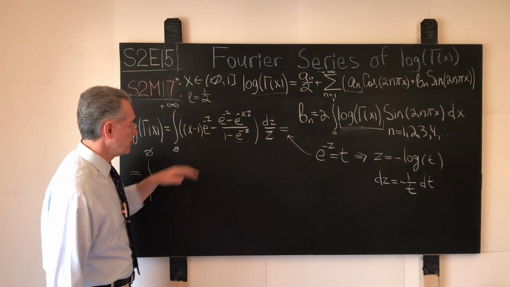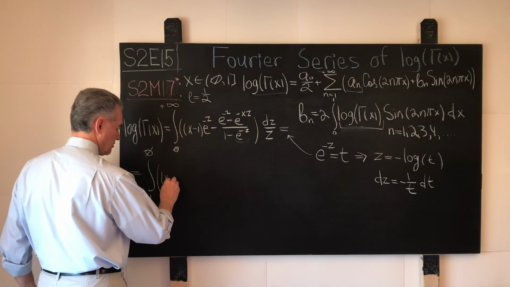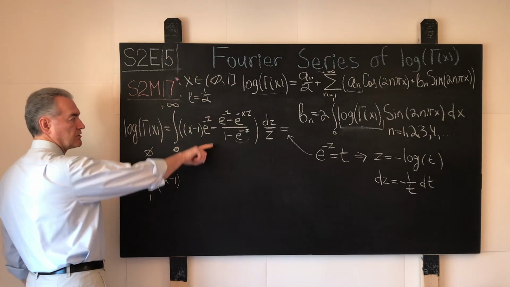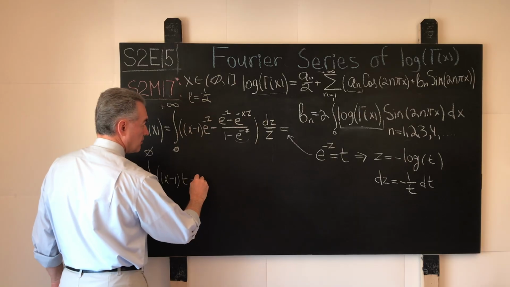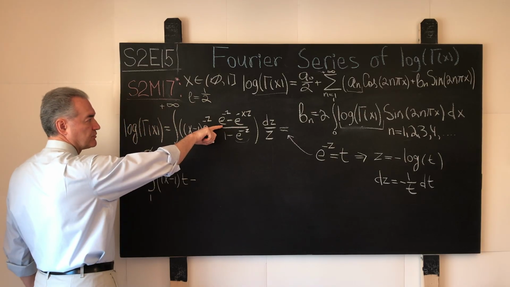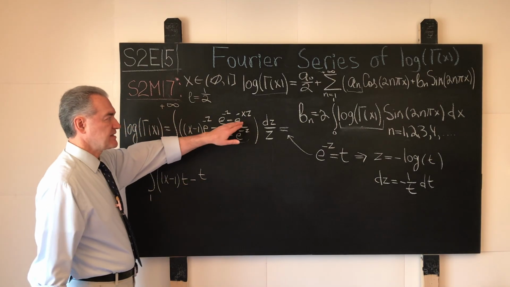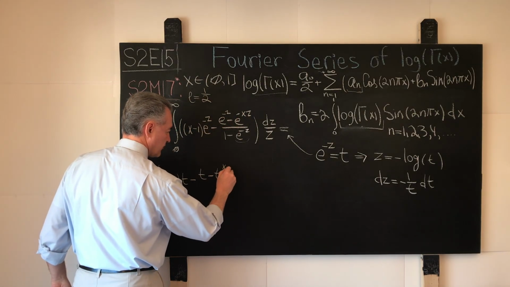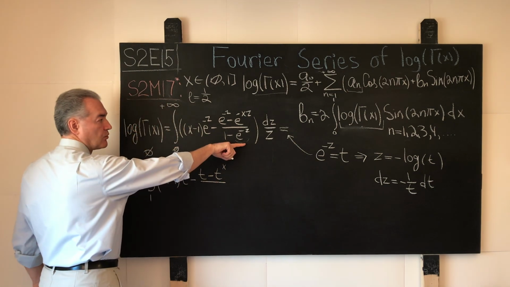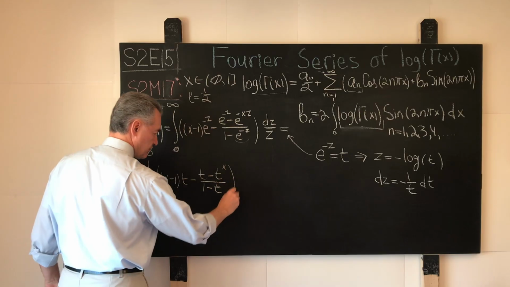And then let us work with the integrand over here. What shall we have here? Well, x minus 1 stays x minus 1. E to the power negative z becomes t. Minus, we have the ratio of what? E to the power minus z is t. E to the power minus x times z is what? Minus t to the power of x. Evidently, 1 minus e to the power negative z becomes 1 minus t, like so. Then we close the parentheses.